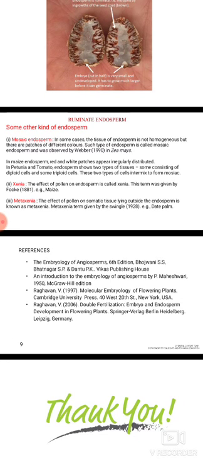Then xenia, the effect of pollen on endosperm. This term was given by Focke. Example, maize. Third one is metaxenia. The effect of pollen on somatic tissue lying outside the endosperm is known as metaxenia. This term was given by Swingle. Example is the date palm.